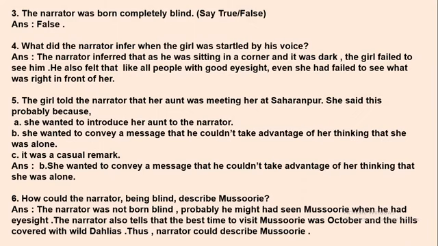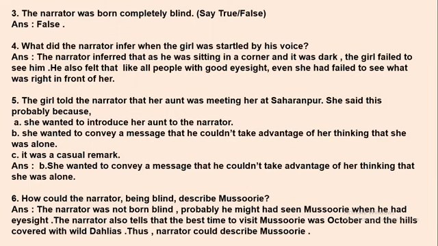The answer is: the narrator inferred that as he was sitting in a corner and it was dark, the girl failed to see him. He also felt that, like all people with good eyesight, she had failed to see what was right in front of her. The thought that came into his mind was that because he was sitting in the corner and it was dark, she could not make him out. People who have good eyesight usually miss something which is right in front of them.